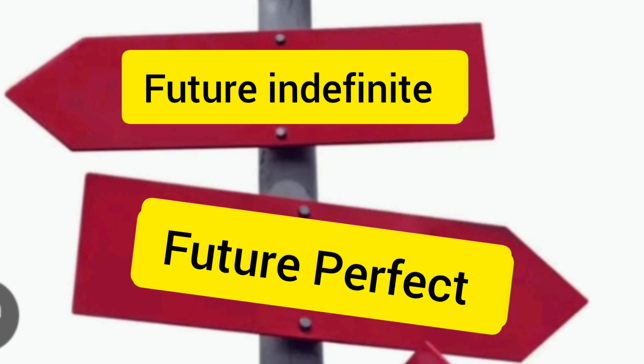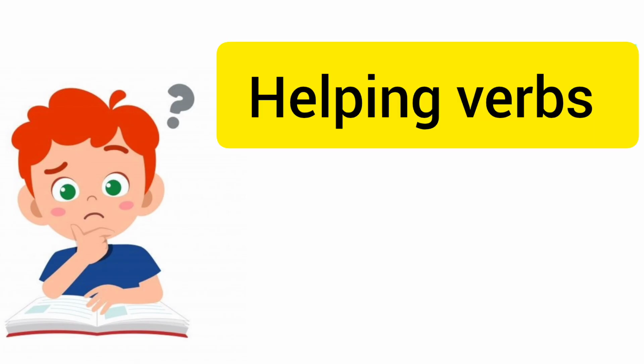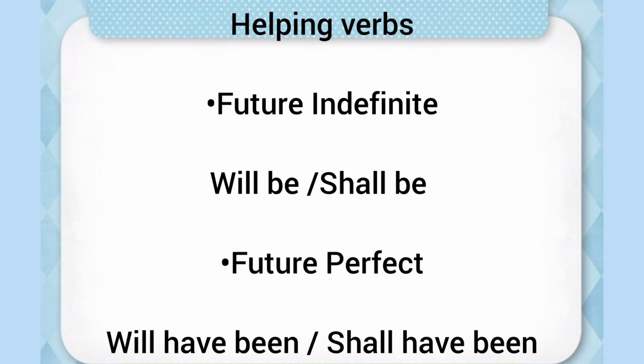Let's start the topic, and first of all I'll tell you about the helping verbs of future indefinite tense and future perfect tense. For indefinite tenses, we take the helping verb of continuous tenses. So for future indefinite tense, the helping verb is will be or shall be. And for perfect tense, helping verbs are will have been and shall have been.